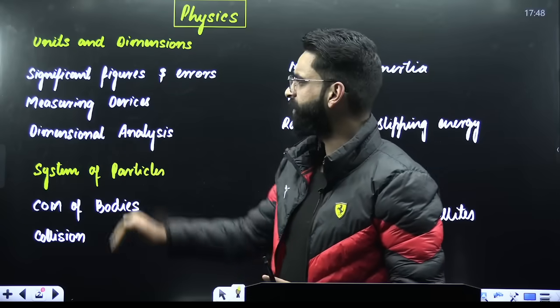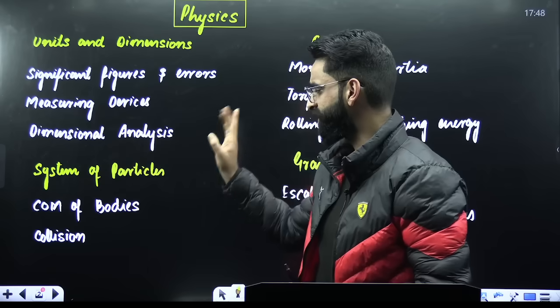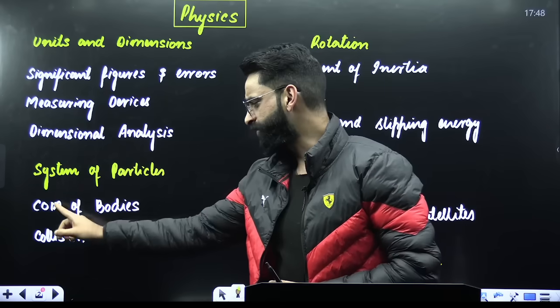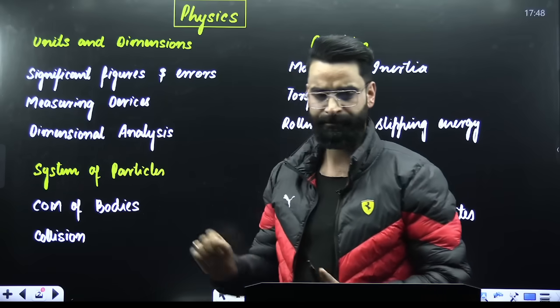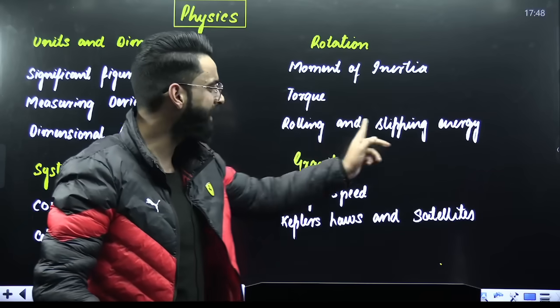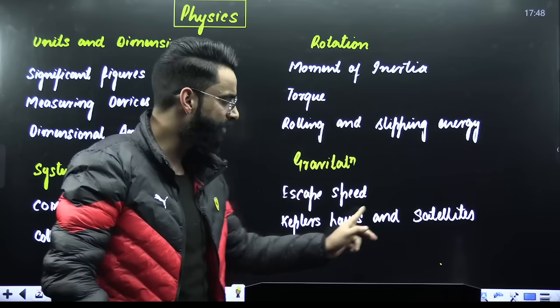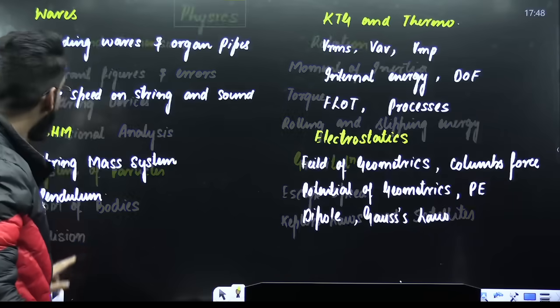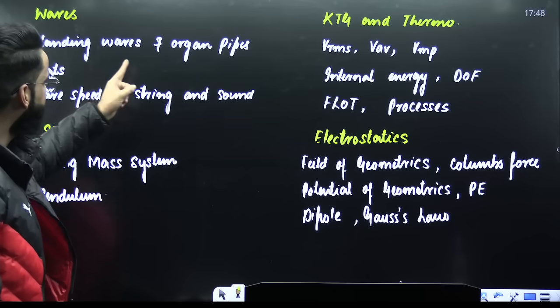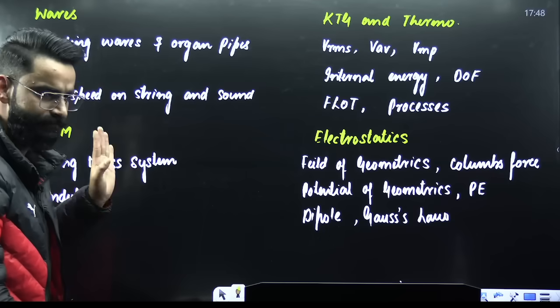In physics, from the chapter units and dimensions, you have significant figures, errors, measuring devices, dimensional analysis. System of particles includes center of mass of bodies and collision. If I talk about rotation: moment of inertia, torque, rolling and slipping energy. Gravitation includes escape velocity, Kepler's laws and satellites. Waves include standing waves and organ pipes, beats, wave speed on string and sound.